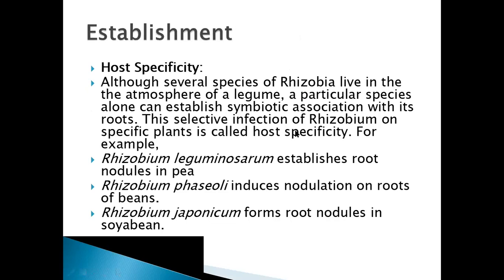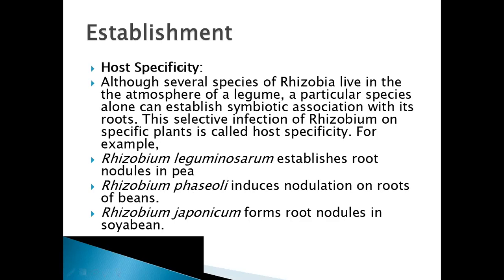The selective infection of rhizobium on specific plants is called host specificity. For example, Rhizobium leguminosarum establishes root nodules in pea. Rhizobium phaseoli induces root nodules in beans. Rhizobium japonicum forms root nodules in soya bean.